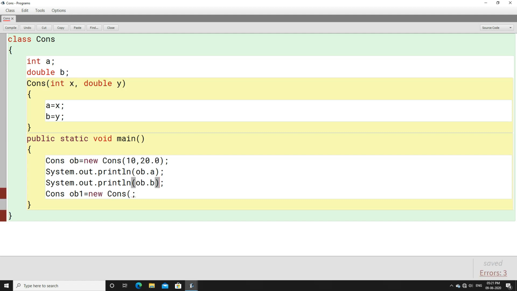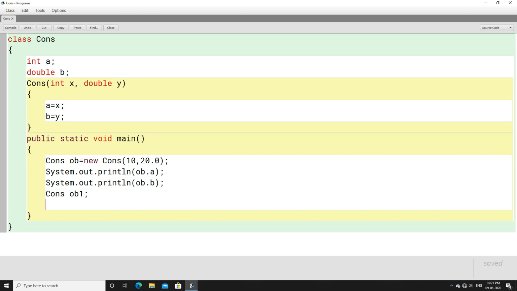But what is our intention? What we want to do is, we do not want to give a dynamic memory to ob1, rather we want to copy the value of ob to ob1. So declaration of ob1 is over. Now what you can do is, you can write ob1 equals ob. When you write ob1 equals ob, the values of ob will get copied to ob1. Now what are the values of ob? Remember, for ob, a contains 10 and b contains 20.0. Similarly for ob1, a will contain 10 and b will contain 20.0.